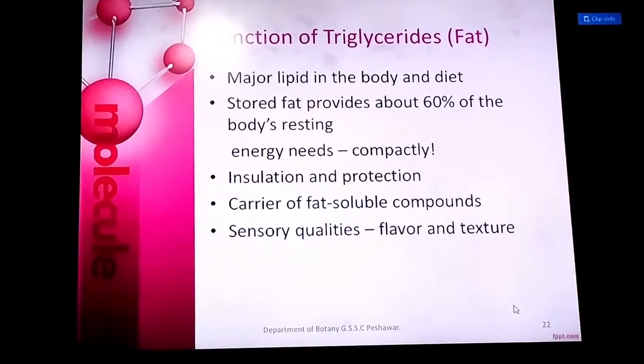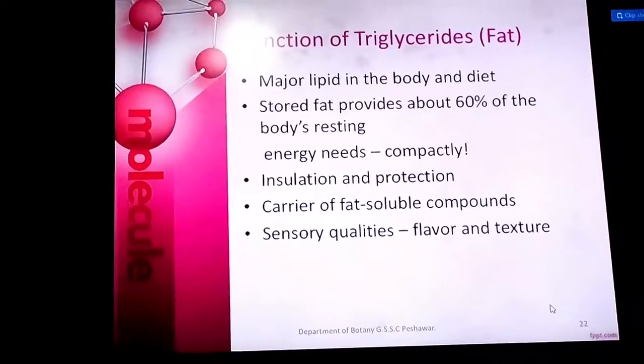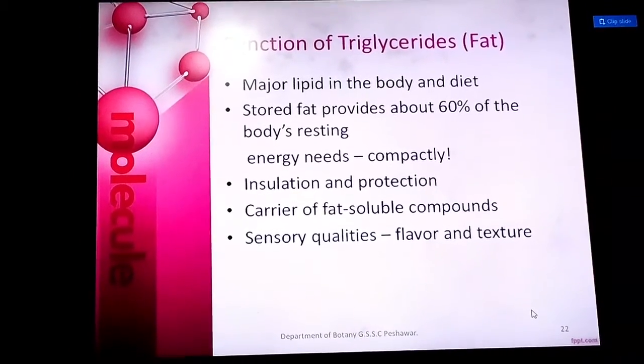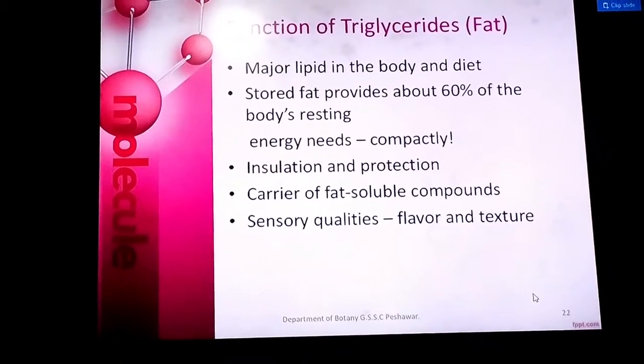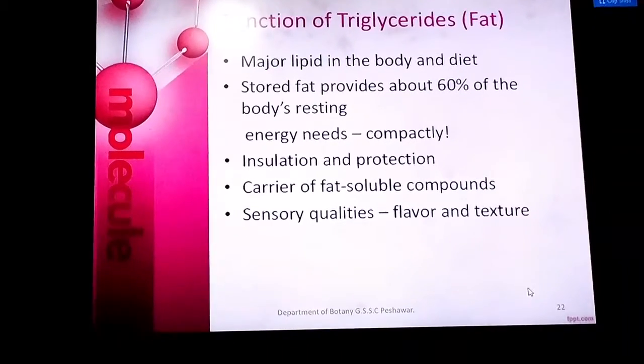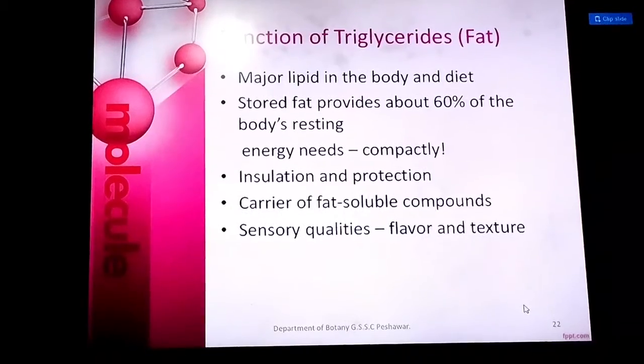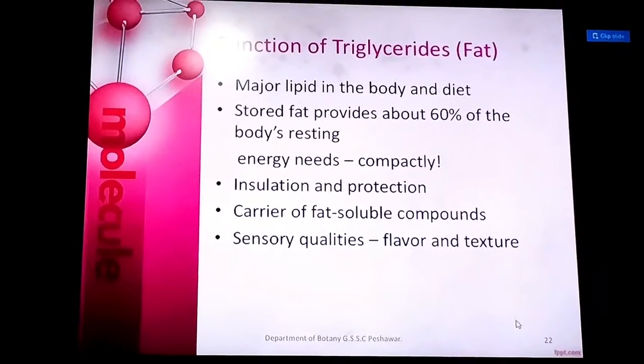Energy needs compactly. Insulation: they provide the body insulation and protection, like they are under the skin and provide the body insulation so that heat cannot exchange in or out. Carrier of fat soluble compounds. Sensory qualities like flavor and texture.